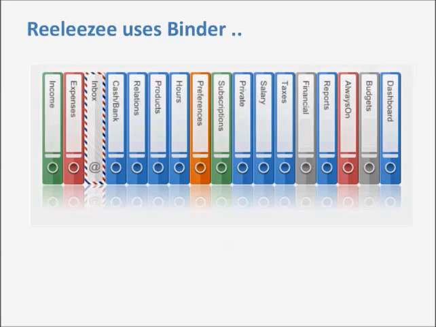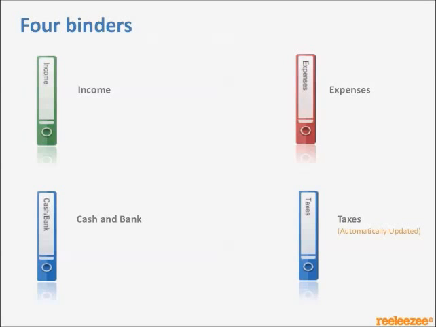This is how our application looks. We use binders, so every binder has a certain role to play. Unlike traditional software, we've created binders for SMEs. In this session, we are focusing on the 4 most important binders: income, expense, cash in bank, and taxes.